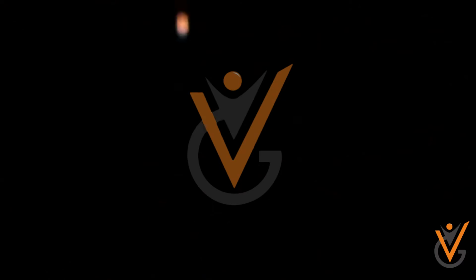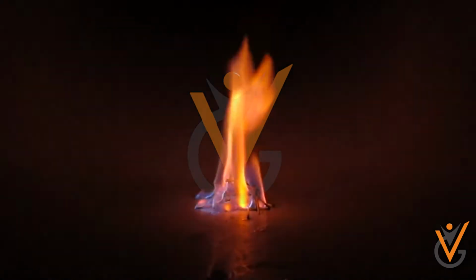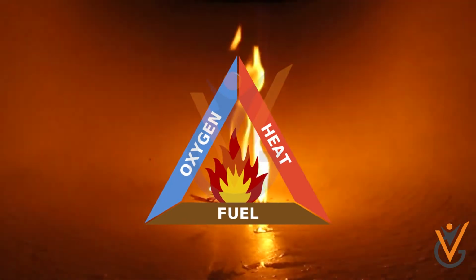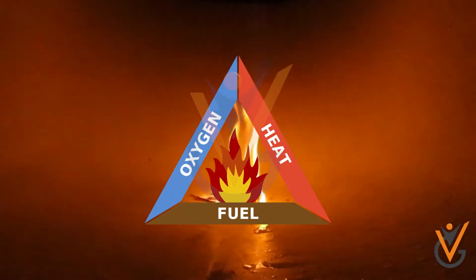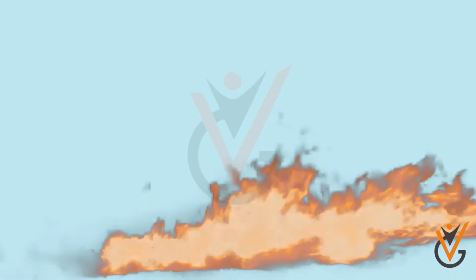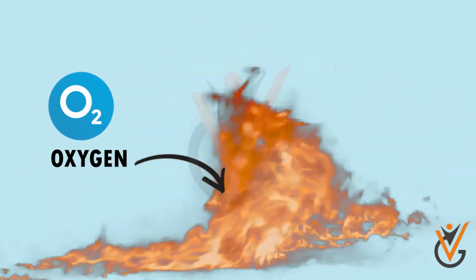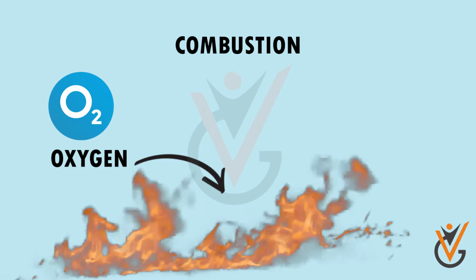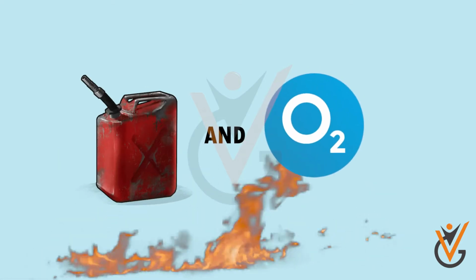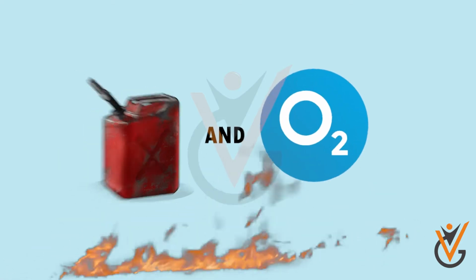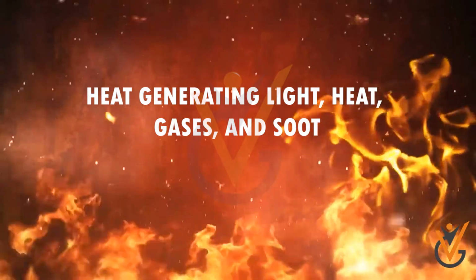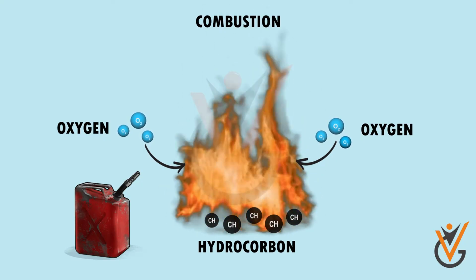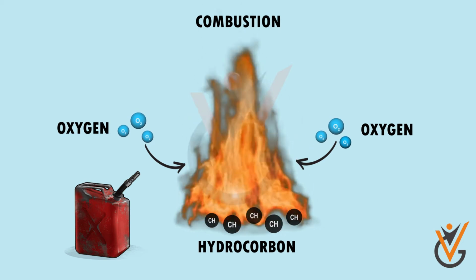Chemistry of fire. Fire is a result of a rapid chemical reaction between a combustible substance, known as fuel, and oxygen in the presence of an ignition source, known as heat. Reactions that involve oxygen and other elements are called oxidation reactions, and the word combustion is used to refer to an oxidation reaction between fuel and oxygen aided by an ignition source called heat, generating light, heat, gases, and soot. The first requirements needed to be present for combustion to occur are fuel and oxygen.